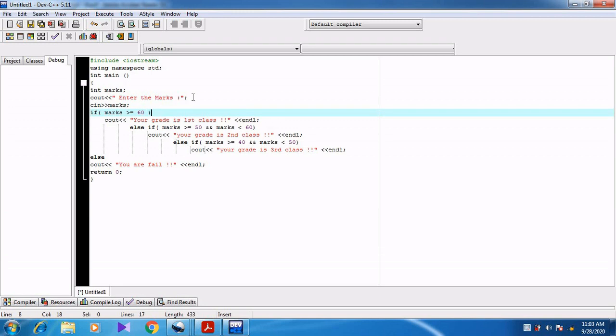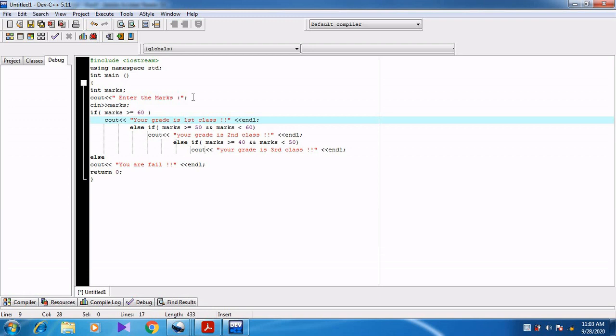Then we are checking if the mark is greater than or equal to 60. Then what are we going to print? Cout your grade is first class. So whenever we are giving the value above 60, it shows first class. 60 and above, first class.